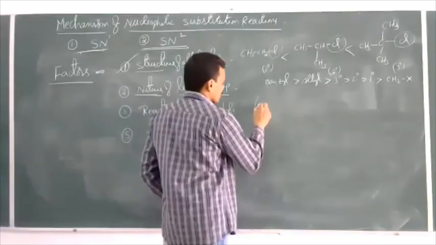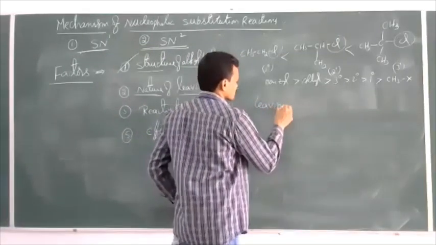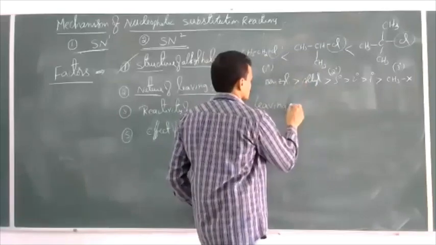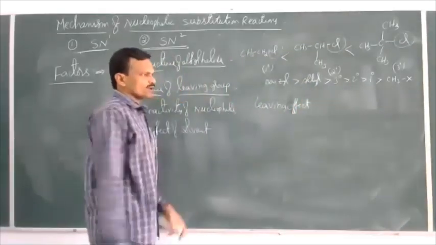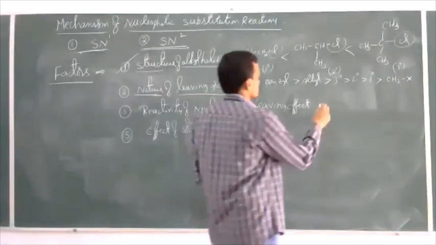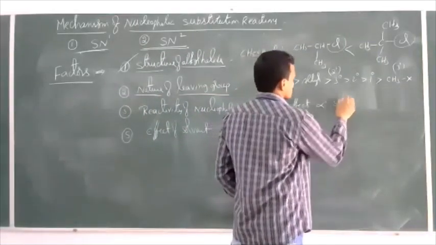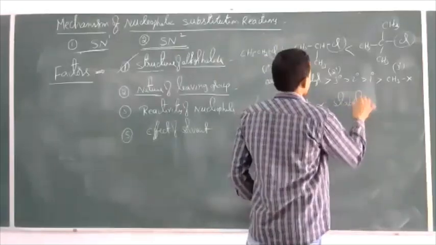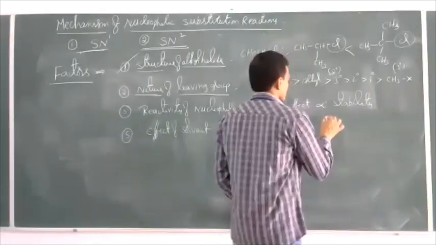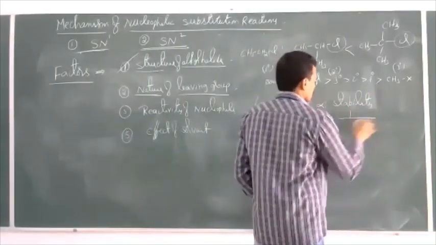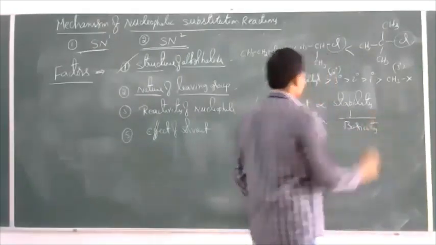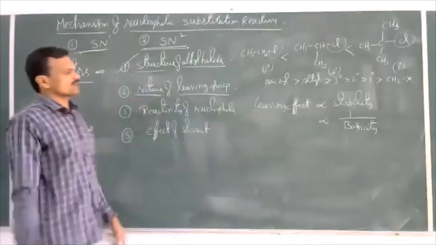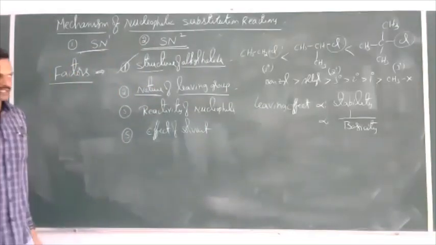And the leaving effect of a nucleophile is directly proportional to its stability and inversely proportional to basicity.